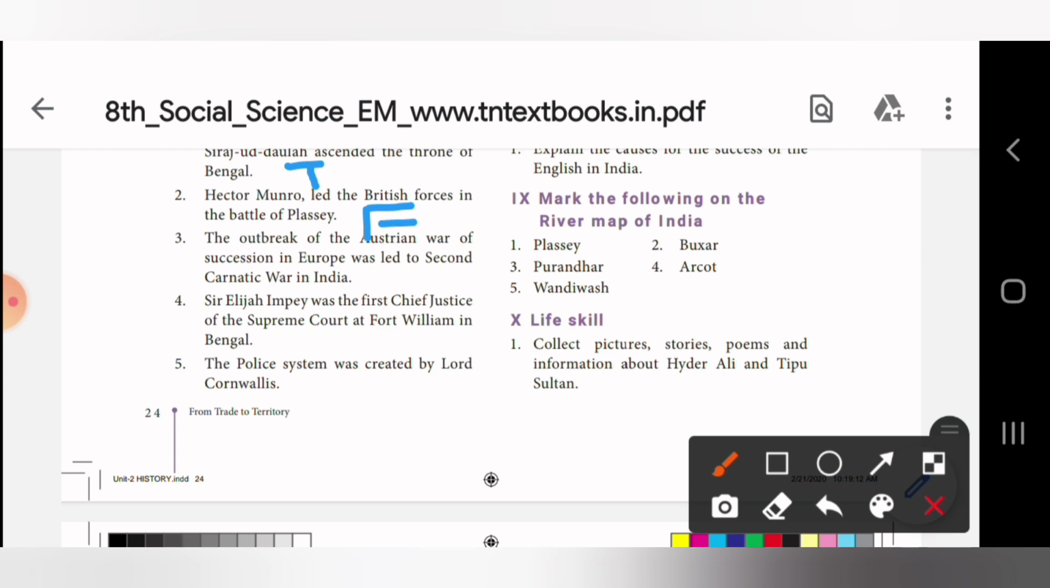Third one, the outbreak of the Austrian War of Secession in Europe led to the Second Carnatic War in India. Answer is false. Fourth one, Sir Elijah Impey was the first Chief Justice of the Supreme Court at Fort William in Bengal. Answer is true. Fifth one, the police system was created by Lord Cornwallis. True.